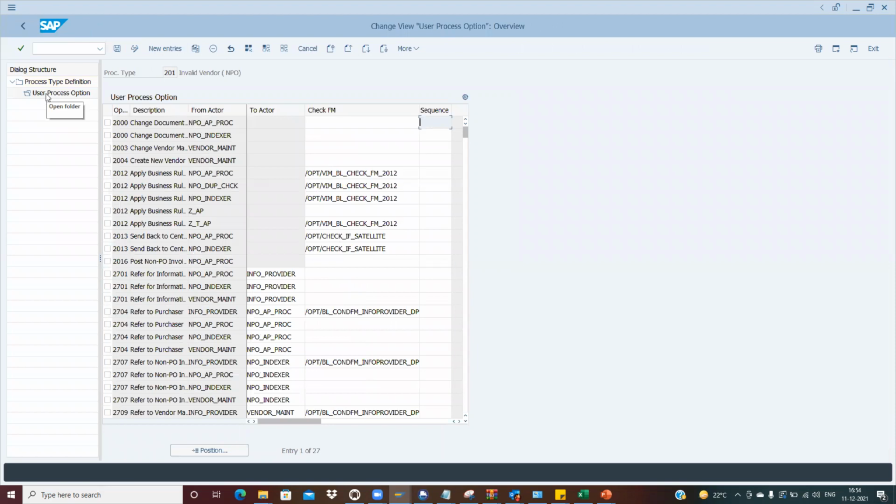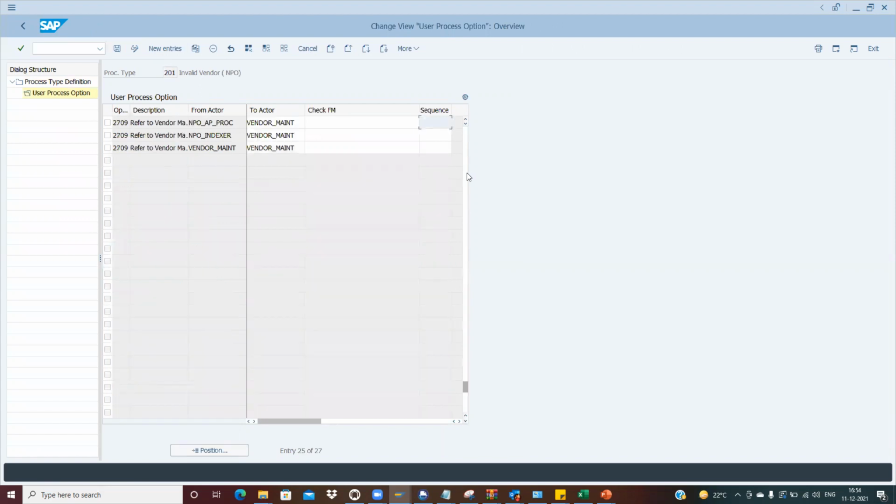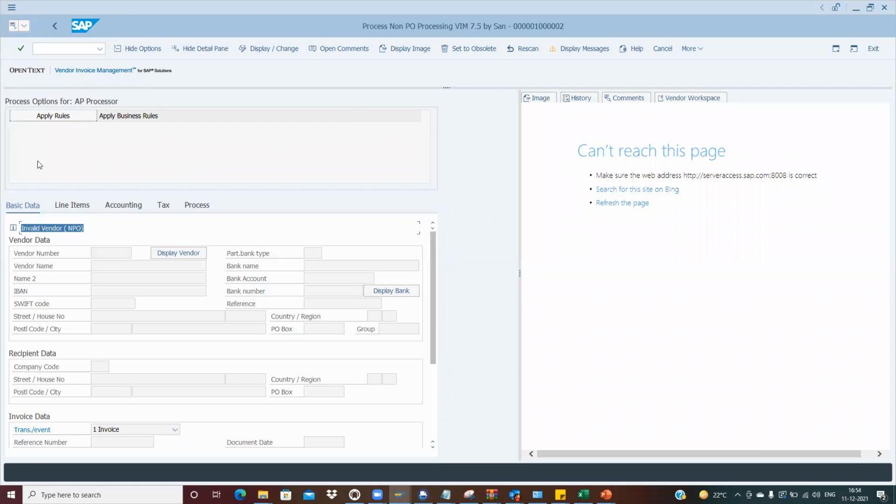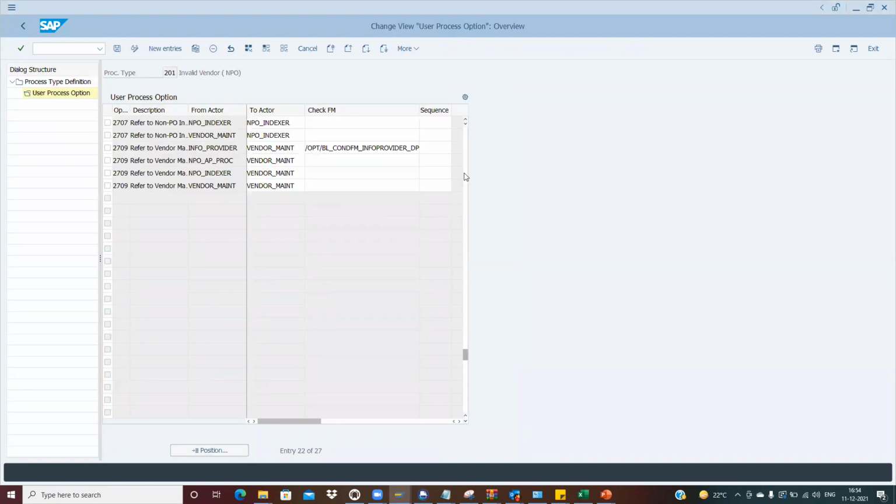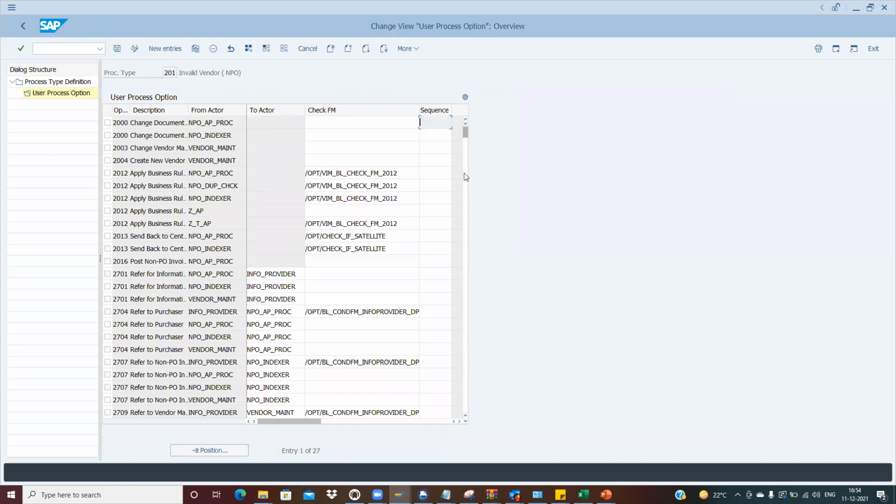If I go to the user process option, I can see so many options available, but why is only one option visible to me? This is the process option, the button which I was talking about. Okay, got it now. So how is this coming?